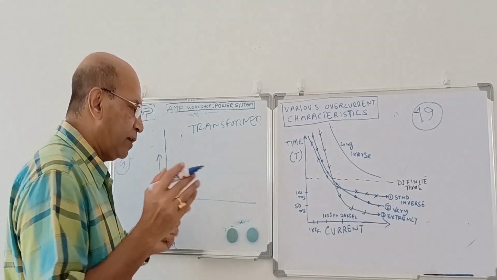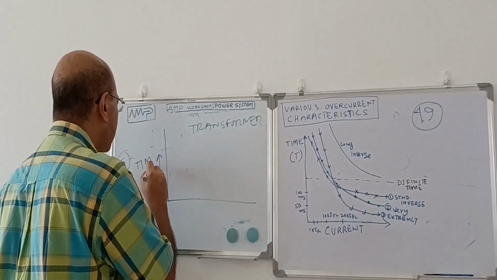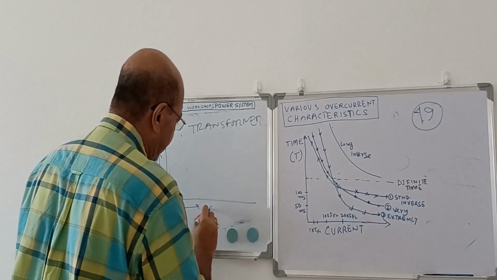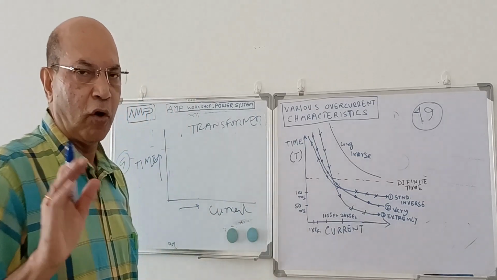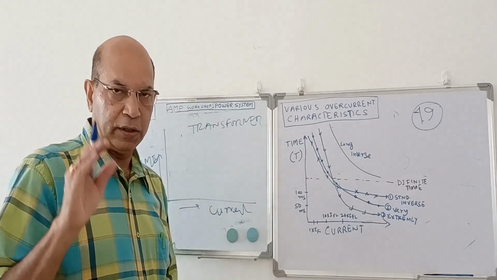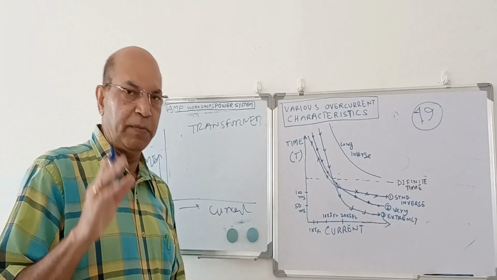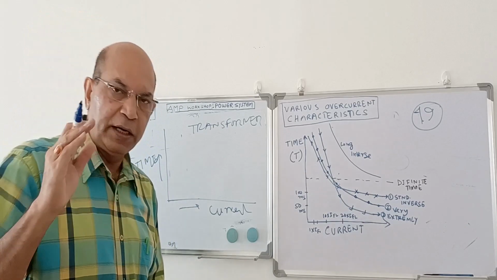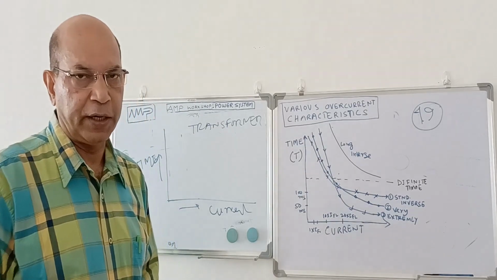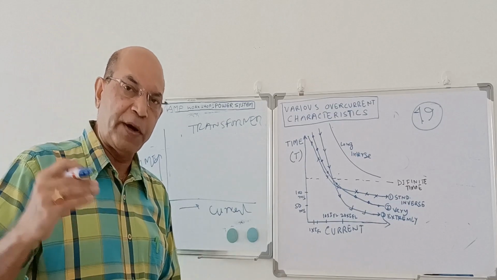So the characteristics, if you see this time-current curve, this way is time, and this side is current. The overload device normally does not operate in normal condition. The main protection of the overload is not for the short circuit. The main function of the overload device is to protect the equipment from the overload condition, but it gives some backup protection for the overcurrent.